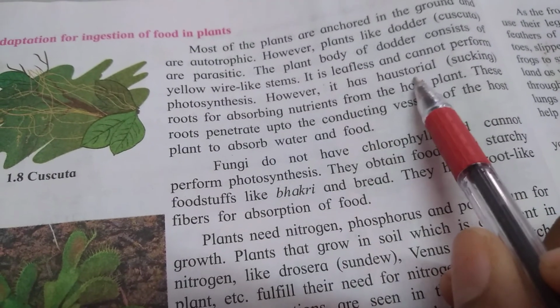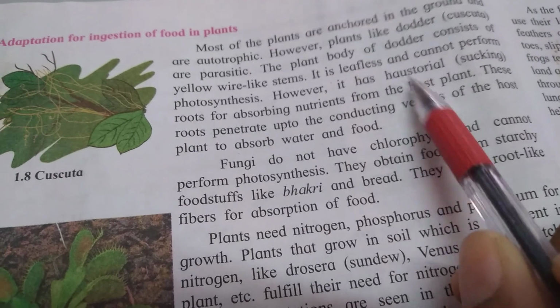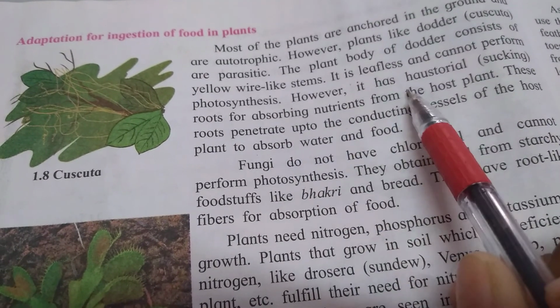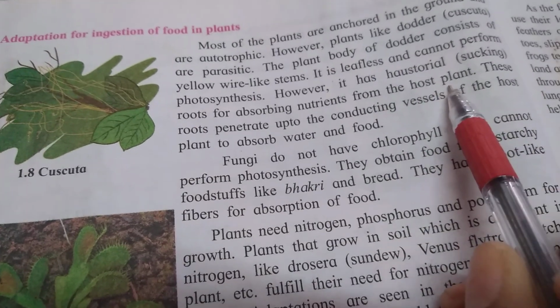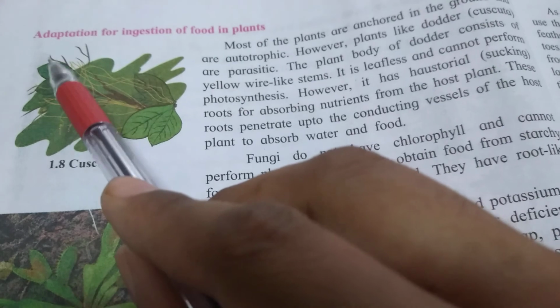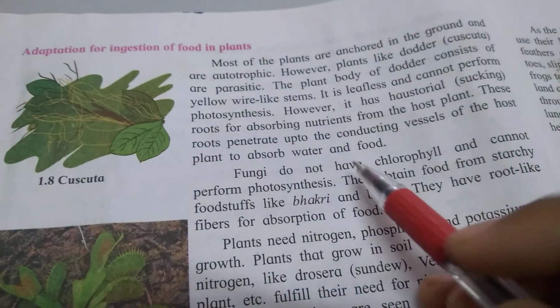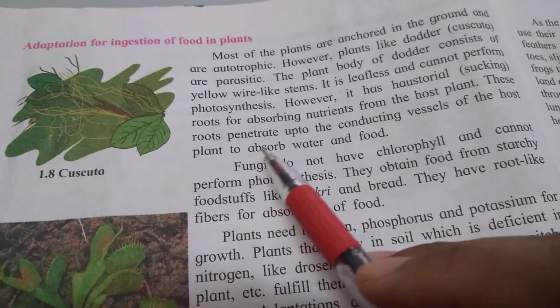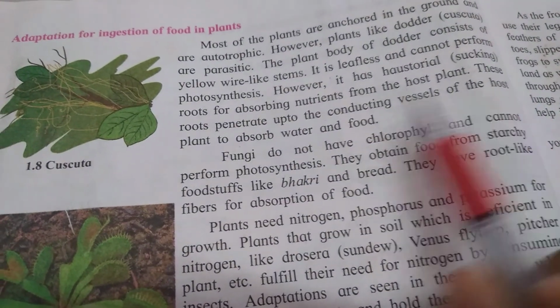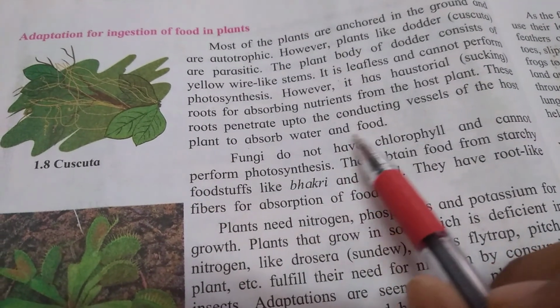However, it has haustorial sucking roots for absorbing nutrients from the host plant. You can see the brown colored roots here. These roots penetrate up to the conducting vessels of the host plant to absorb water and food.